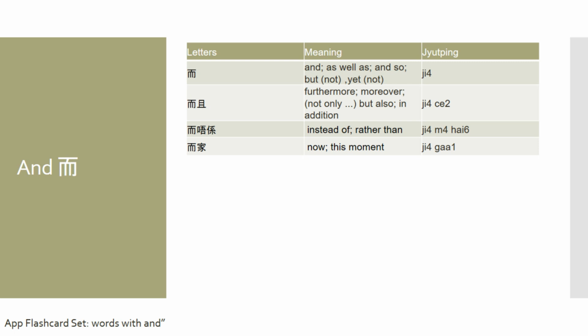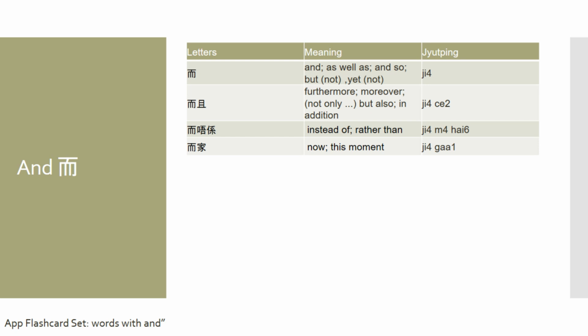Now, if you want a negative sentence connector, you would attach the word 非 to the word yi, in which the full word is called yi fei. So the meaning behind these characters together is instead of or rather than.